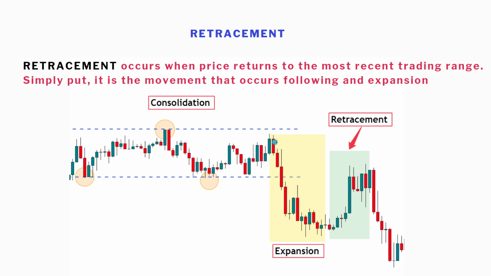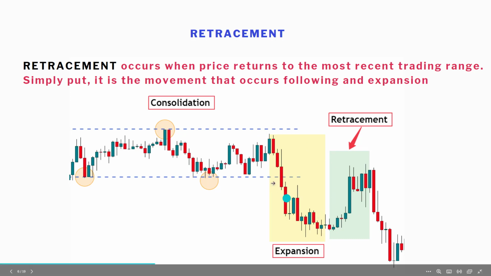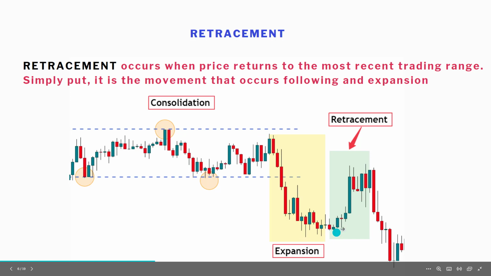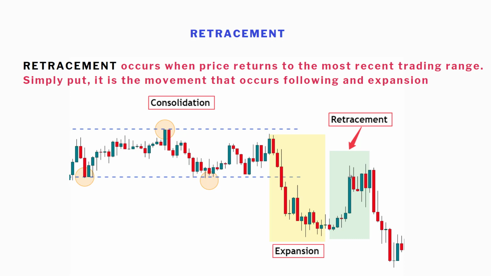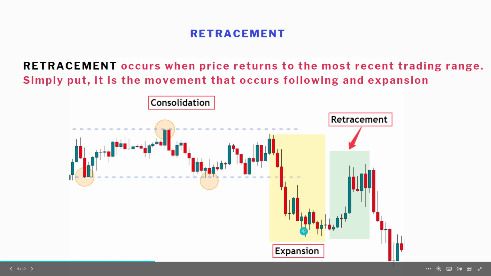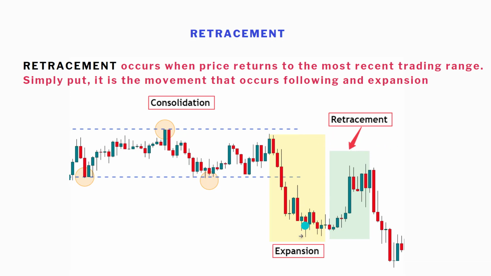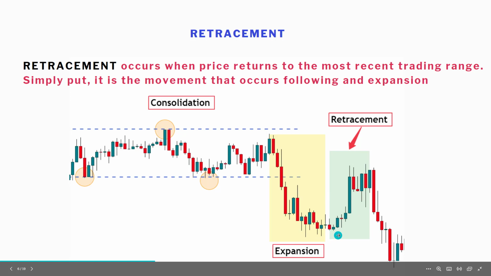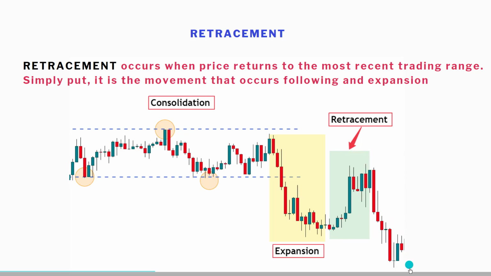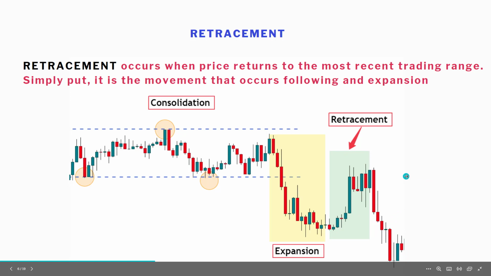If you have 10 oranges you want to sell, and from here to here you were able to sell 5, price is coming back here for you to have an opportunity to sell the remaining 5 that are pending with you. That's basically why retracement is happening. Price came to this area, and nobody sells at a cheaper price right here. Let's assume right up here price is almost $100 per orange, and then it dropped to $10 per orange. Nobody wants to sell and lose money. Price comes back, and it's an opportunity. It's coming back to $90, an opportunity for you to sell, and then it sells. Price will always give you this opportunity.